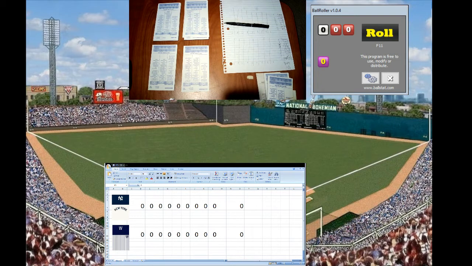And we welcome you to Griffin Stadium here in Washington, D.C., as today's game is between the New York Yankees and the Washington Senators. On the mound for the New York Yankees today in this 1920 replay game, Bob Shawkey will be taking on Erik Erickson. And again, this is in my 1920 replay. Again, let's go over the stipulations.